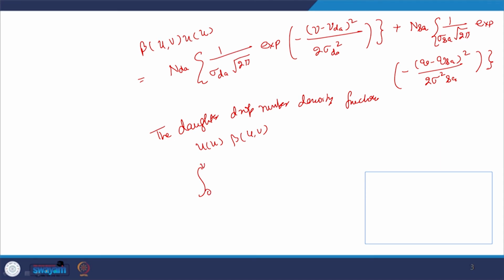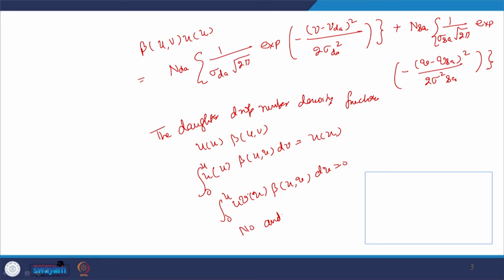One is the integral from 0 to U of beta u v dV, and the second equation is the integral of V beta u v dV equal to U. So, these are the number and volume conservation equations, and these equations are quite useful for further calculation.